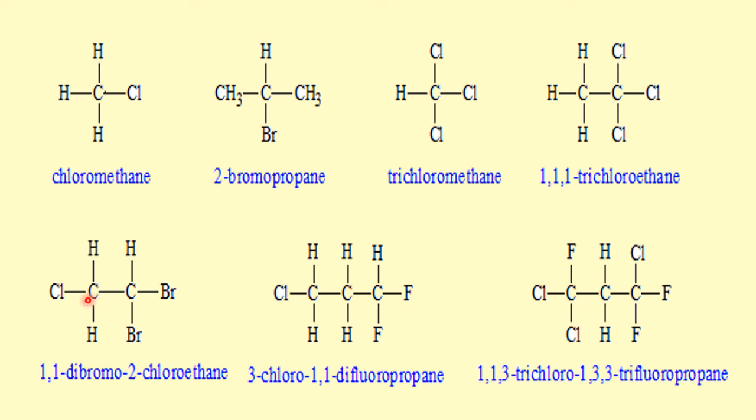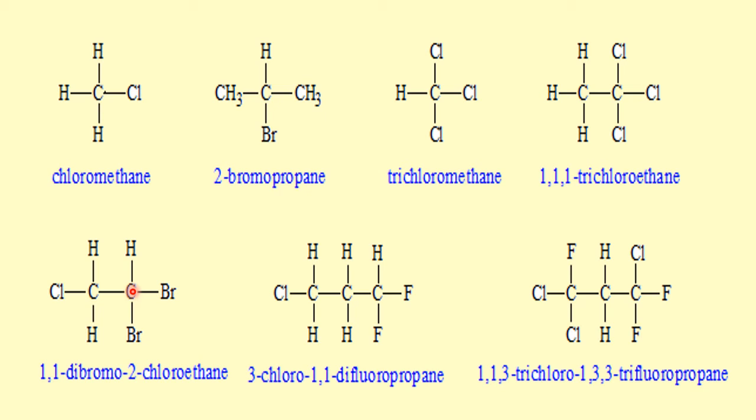This one is again the ethane family, with the first halogen and the second halogen. Why have I taken this as first? Because it has 2 bromine atoms. If there is more than one halogen atom attached to the carbon atom, that carbon is given the least number.